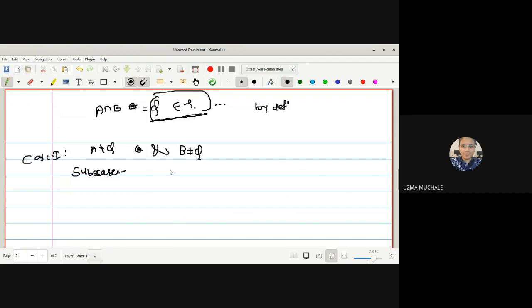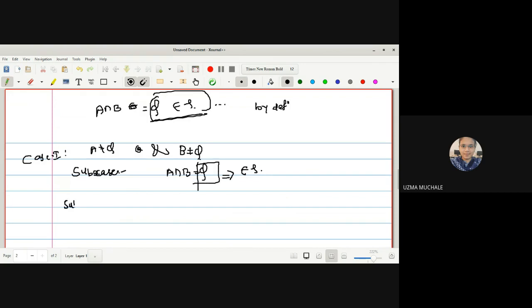Subcase one will be if both are non-empty but their intersection may be empty, because both are completely different sets. If A is non-empty as well as B is non-empty, but they are completely different sets, then A intersection B will be an empty set. And obviously, if it is an empty set, it is a member of tau. Phi is a member of tau.